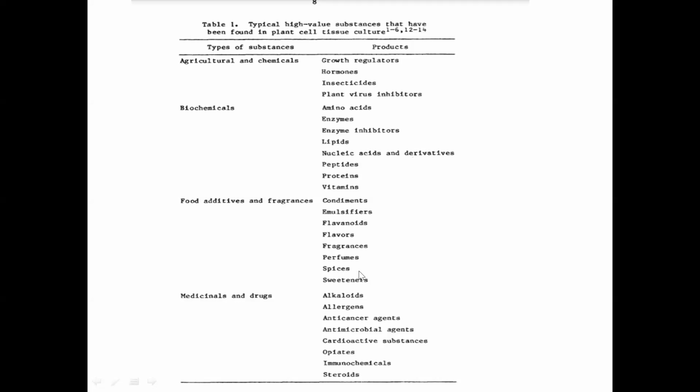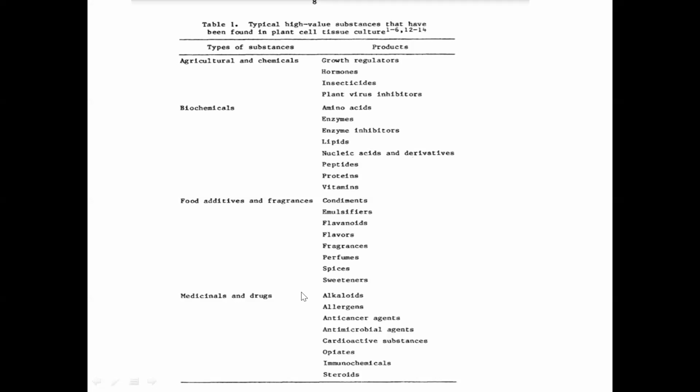Perfumes, definitely. Spices, okay. Sweeteners, you have artificial sweeteners. Stevia plant has been exploited commercially for producing artificial sweeteners. So again, medicinals and drugs.